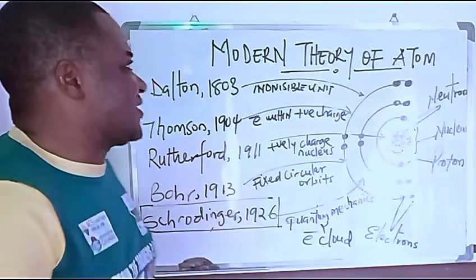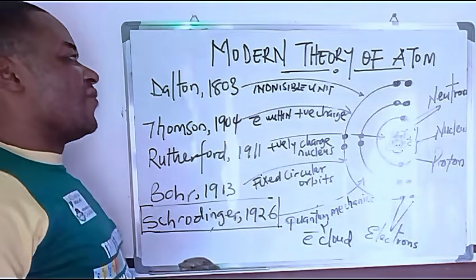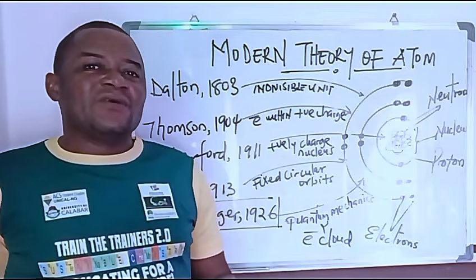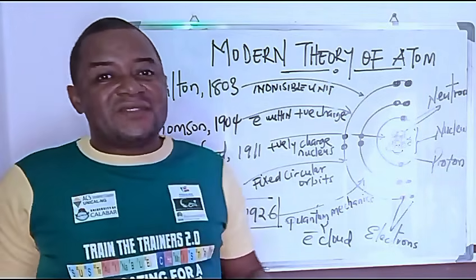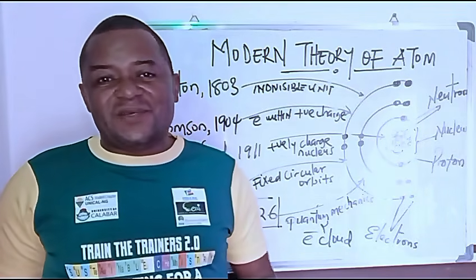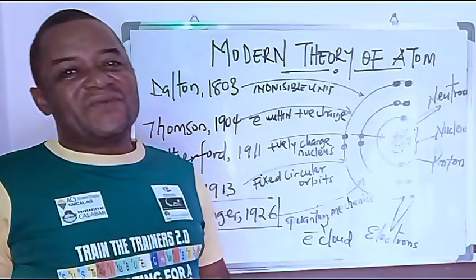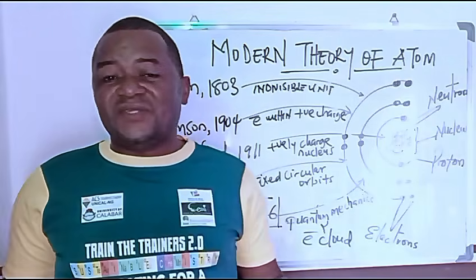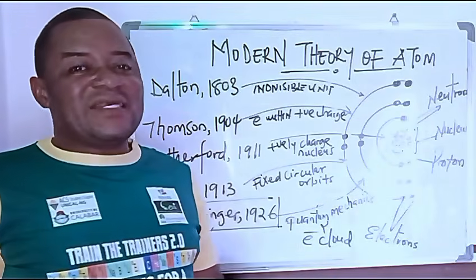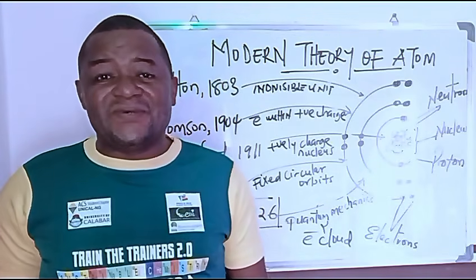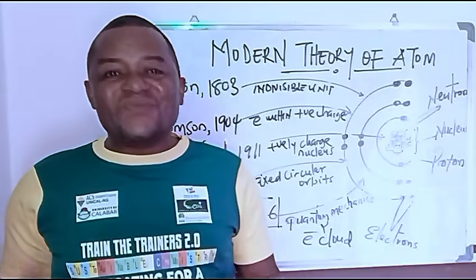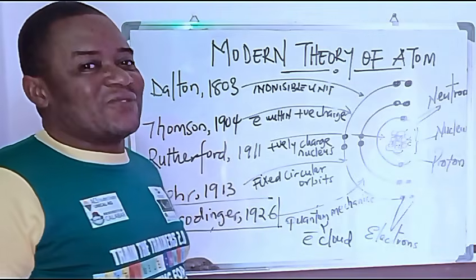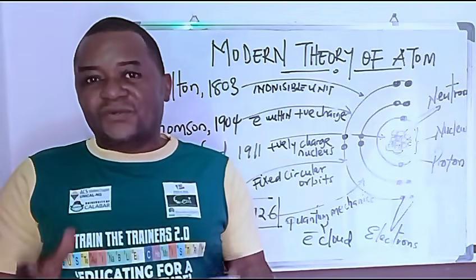Let's come back to business, the modern theory of an atom. Now, one will be wondering what is even important about an atom. We have been hearing of atom here and there. We were told that an atom is simply defined as the smallest indivisible particle of an element. That is what we used to know about an atom, and I'm sure that is what you also know.